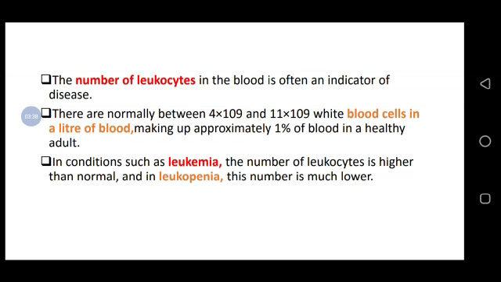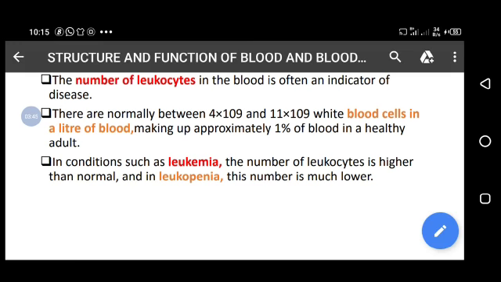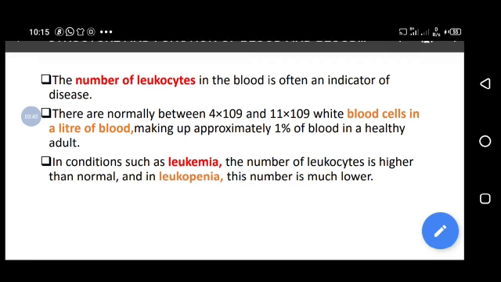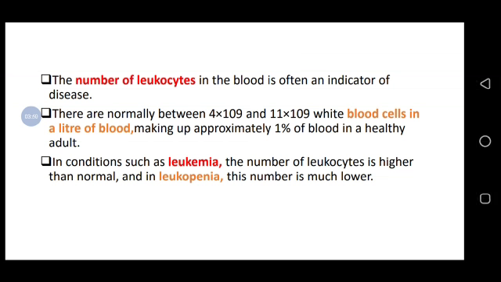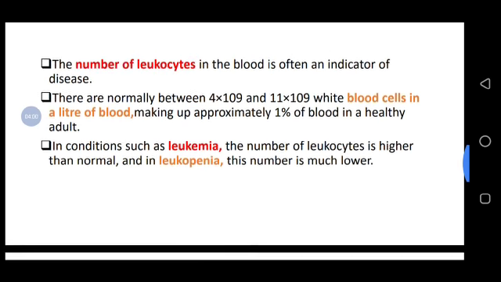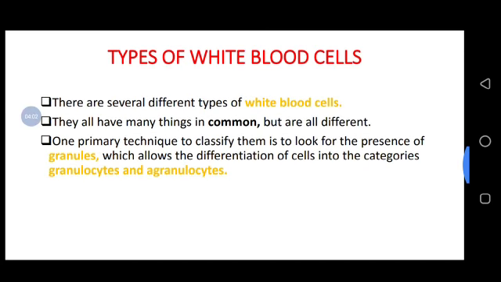So in conditions such as leukemia, the number of leukocytes is higher than normal, and in leukopenia this number is much lower. In leukopenia there is a low number below 4, and in leukemia there is leukocytosis. It means the body is trying to fight against infection.